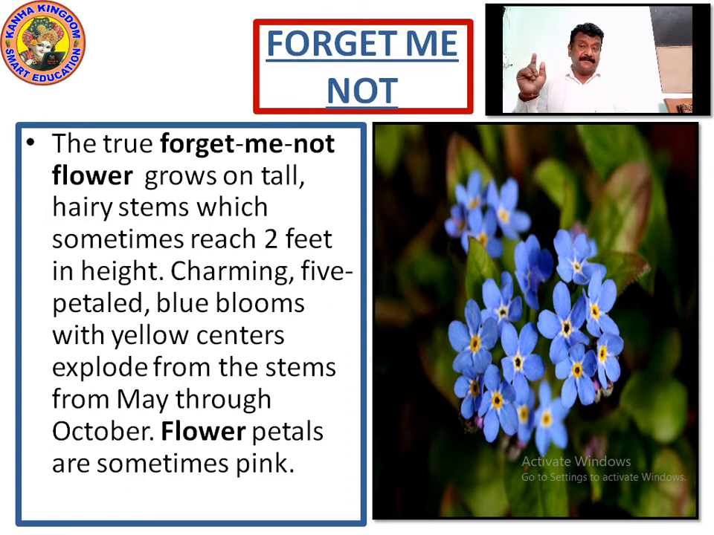From which season? From which month to which? From May through October. The flower petals are sometimes pink also, but the main color is blue with yellow centers. Please write this down. I'll give you 5 seconds.